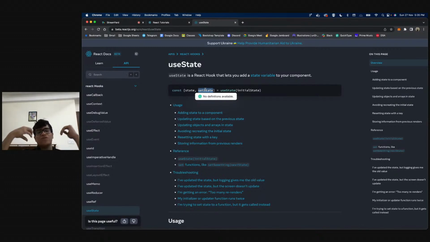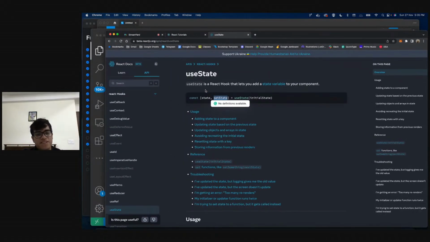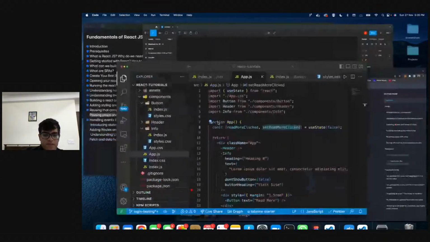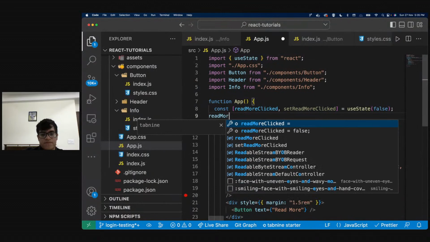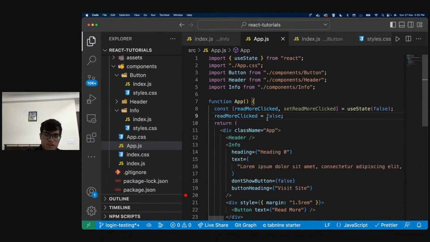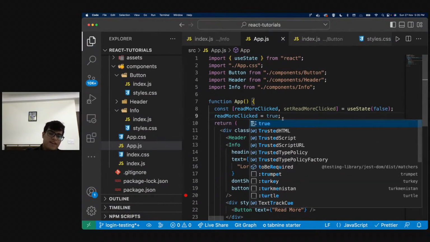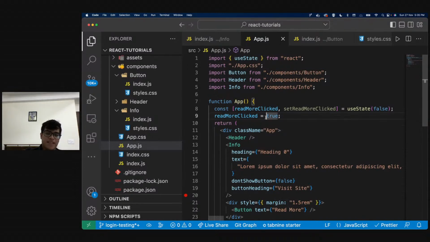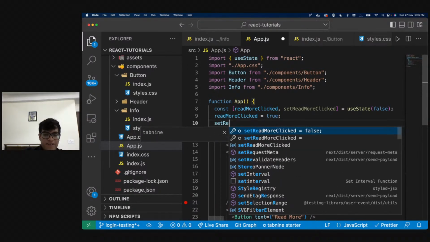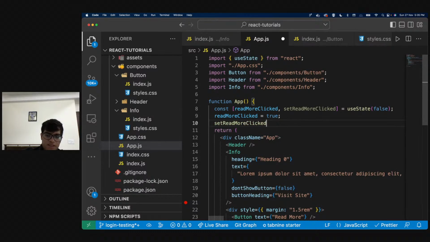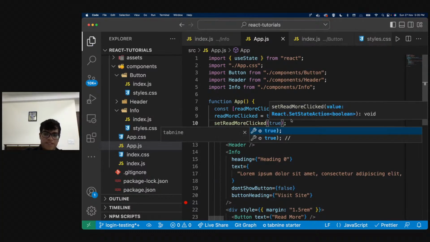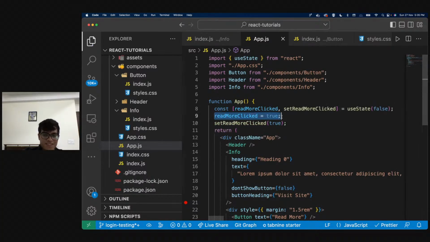So basically, if you want to update the value, instead of saying readMoreClicked is equal to false or true, right? What I'll be doing is I'll be saying setReadMoreClicked(true), and I'll be passing this function. So this and this basically mean the same thing.